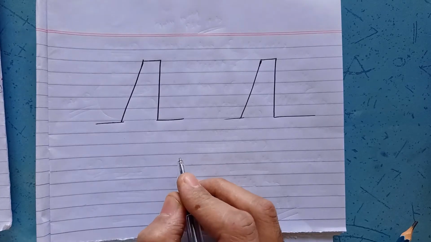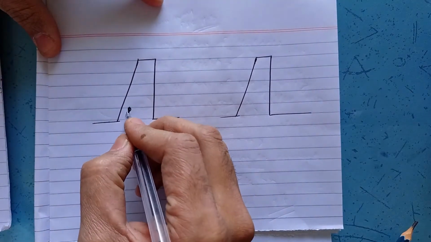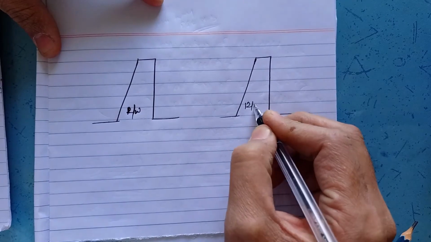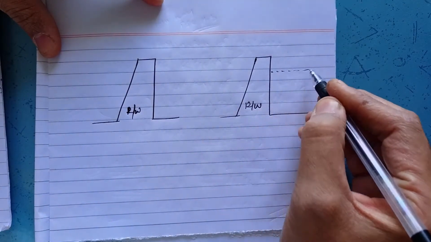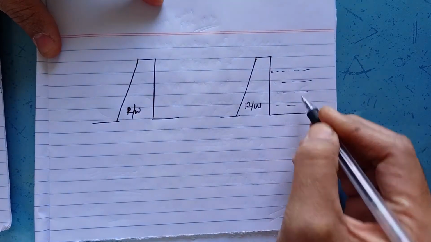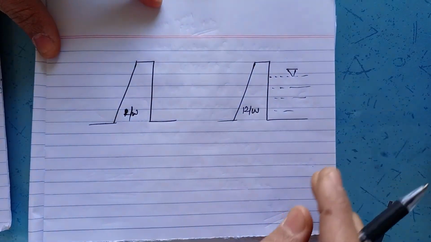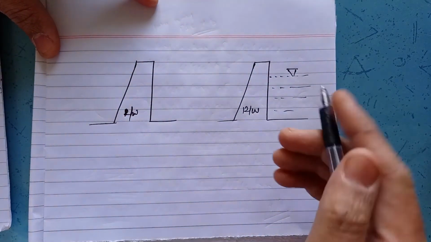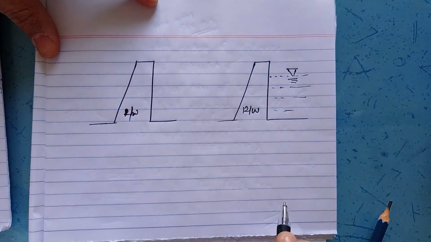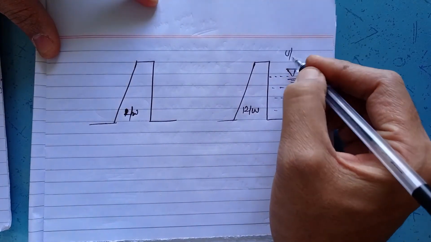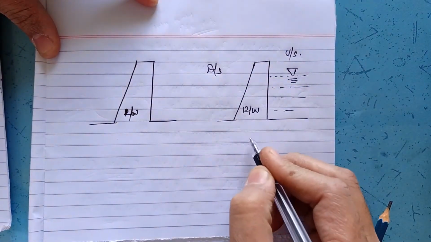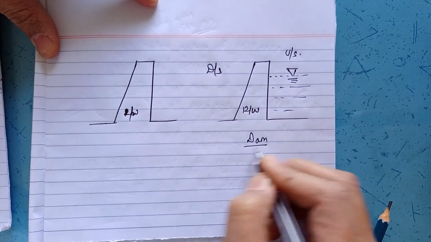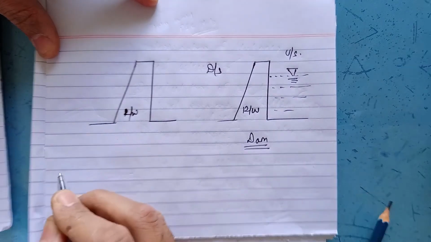Now consider these two retaining walls. This is a retaining wall. This is also a retaining wall. Now in one retaining wall, water is stored or retained on the upstream side. This is the upstream side, and this is the downstream side. Hence, where water is retained, it is called a dam.